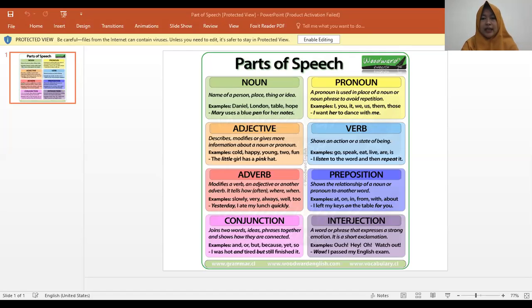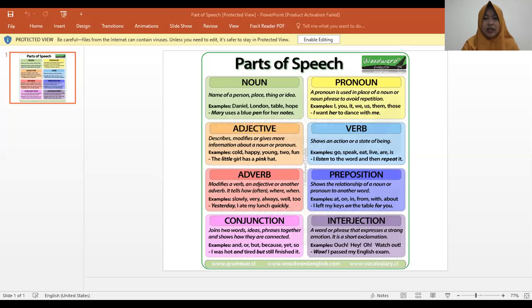For example, in a sentence: I want her to dance with me. In bahasa Indonesia, pronoun is kata ganti. So in I want her, here is the pronoun for she. And in to dance with me, when I has the position as the object in a sentence, it changes into me.